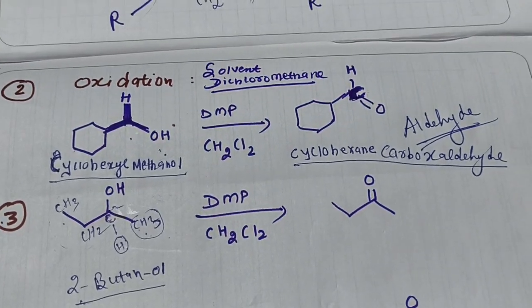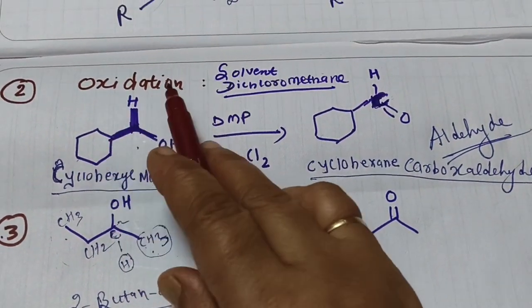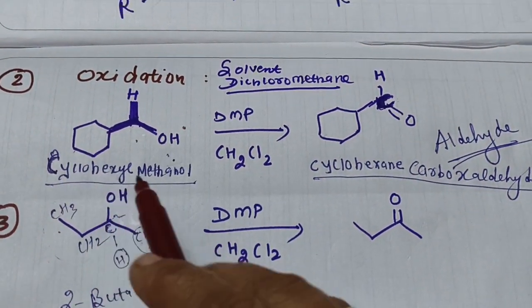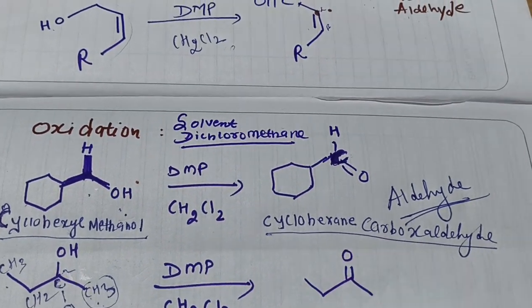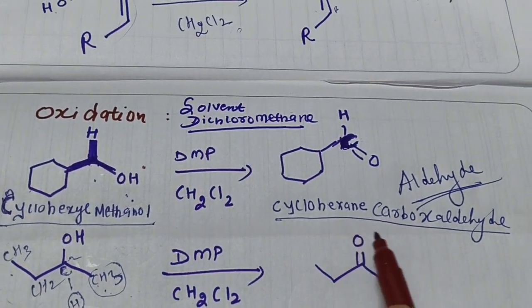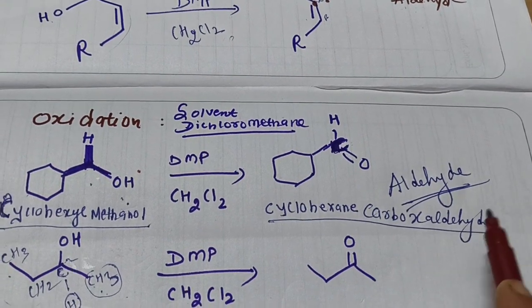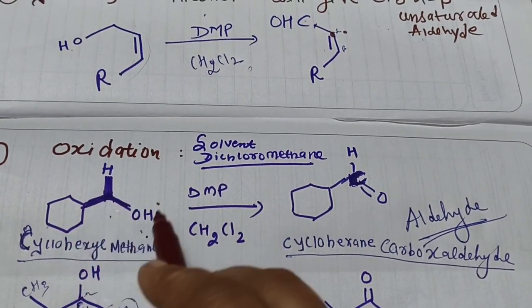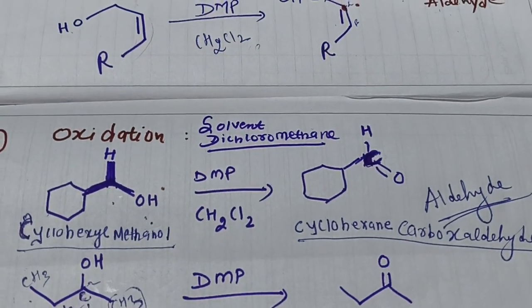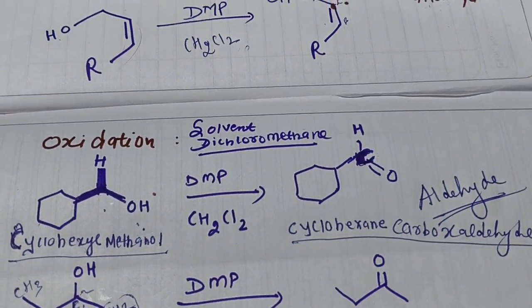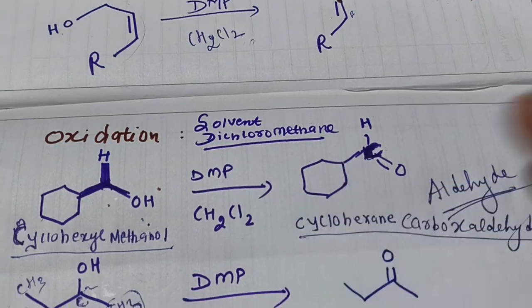Now come to the second reaction. Oxidation of cyclohexyl methanol will give you cyclohexane carboxaldehyde. So it is simple: here the OH group is getting converted to an aldehyde group. So this is also a very simple reaction. Just go with the solvent dichloromethane.